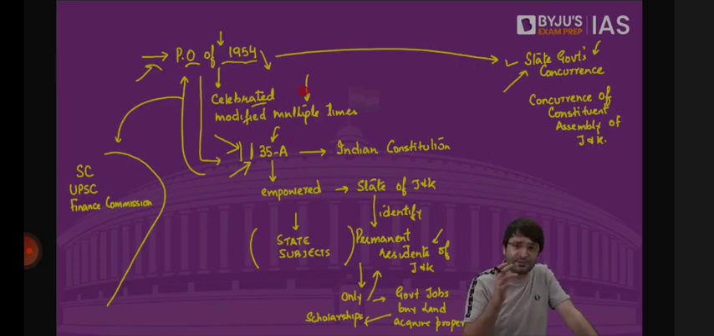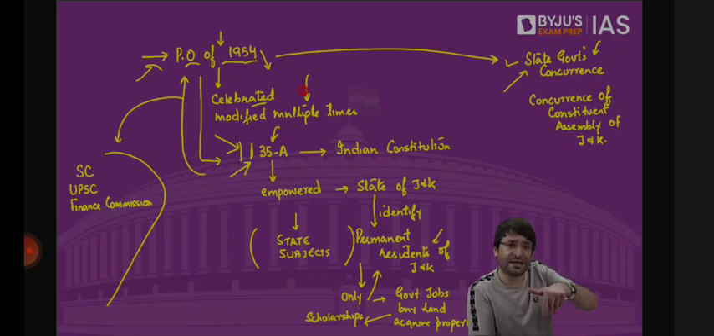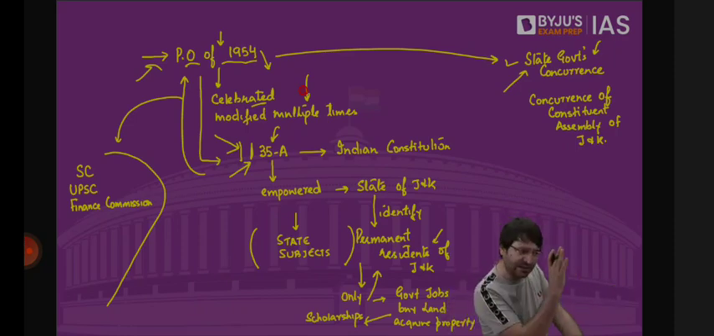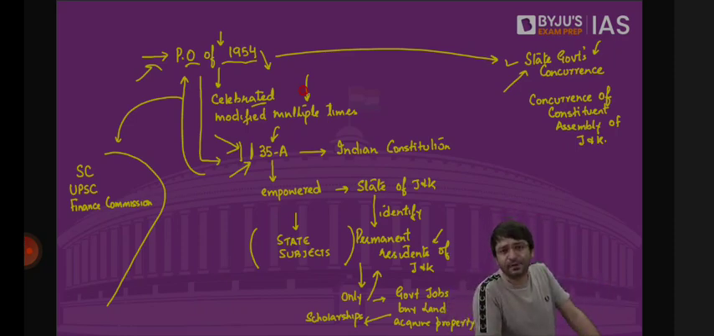Initially, only 3 subjects, defense, external affairs, communication, were applicable to Jammu and Kashmir. Now, through this presidential order, which was modified multiple times, one by one, various other items in the union list were made applicable to Jammu and Kashmir. So that on the morning of August 5, 2019, 94 of the 97 items were already applicable to Jammu and Kashmir. Now, when the president issued an order, all those remaining 3 items also got applicable. That means entire 97 items got applicable to Jammu and Kashmir. Now, the entire constitution was applicable to Jammu and Kashmir.